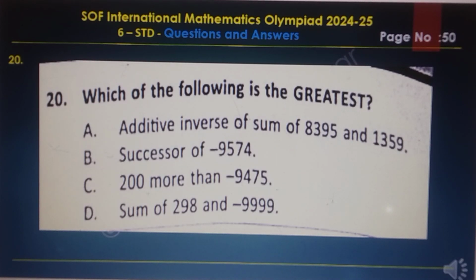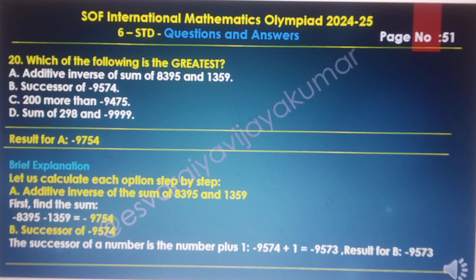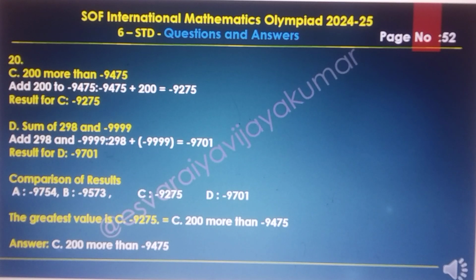Question number 20. Which of the following is the greatest? Here options A, B, C, D are given. The answer of this question is option C, 200 more than minus 9475.